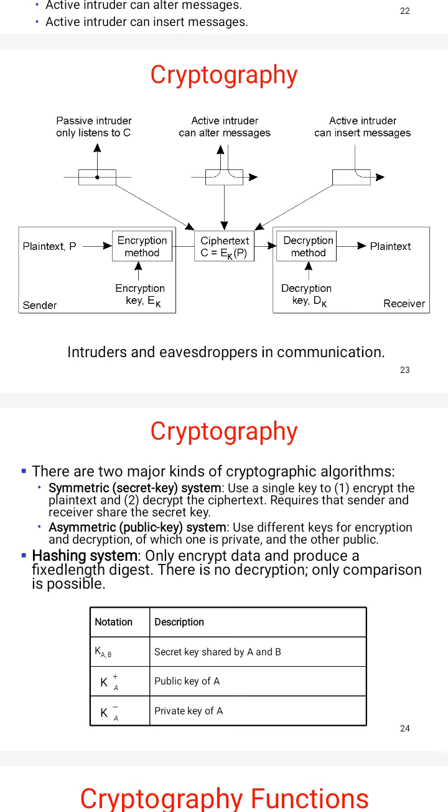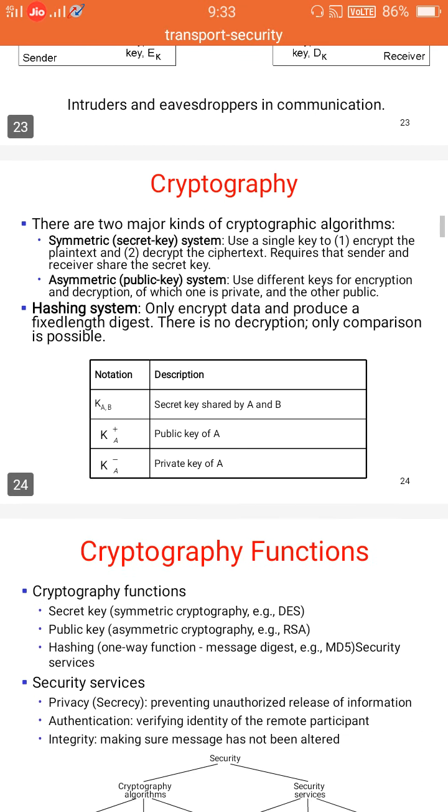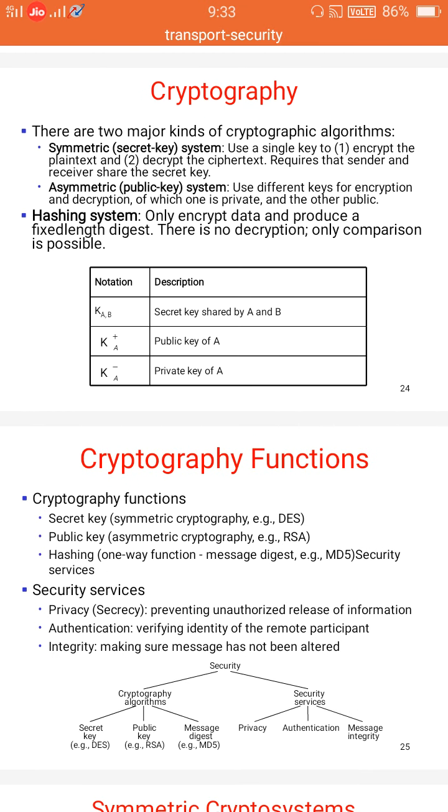Another difference is that symmetric algorithms are usually faster, while asymmetric algorithms are much slower. Asymmetric algorithms are based on mathematical principles, which we use to convert plain text into cipher text.